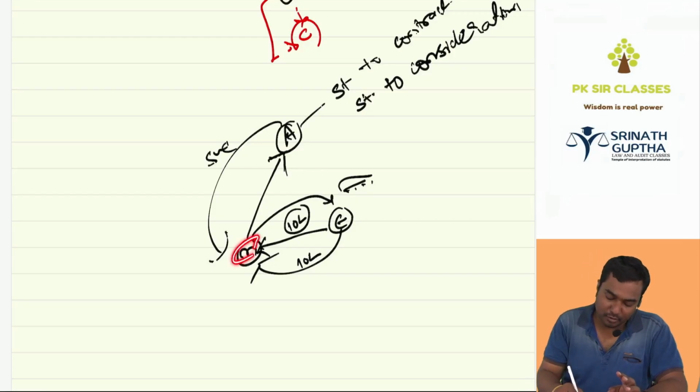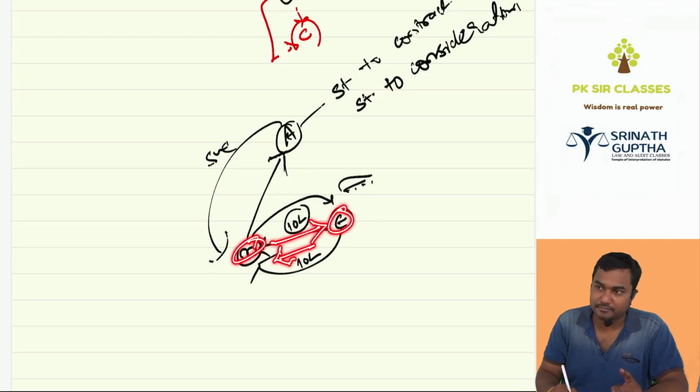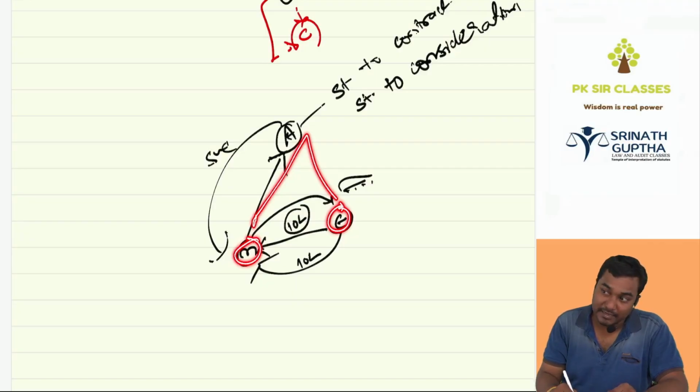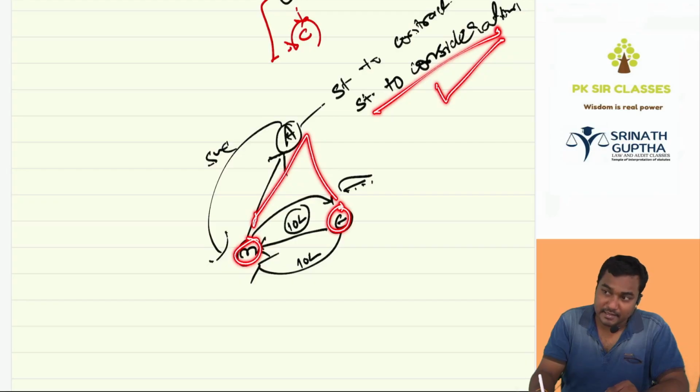If Manoj and Ishwar enter a contract for their mutual benefit, Aditya is a stranger. If Manoj and Ishwar enter into an agreement for the benefit of Aditya, Aditya is said to be a stranger to contract and he can sue.